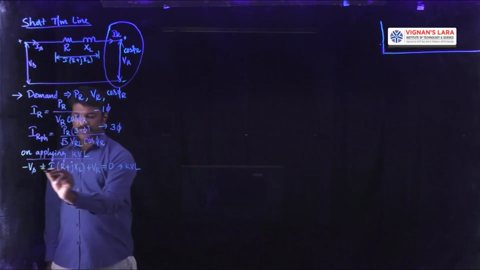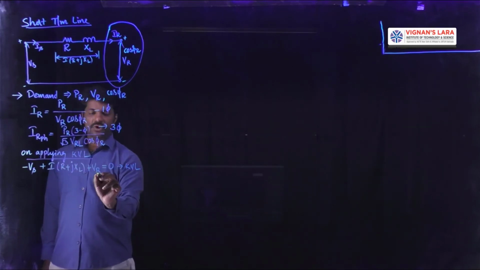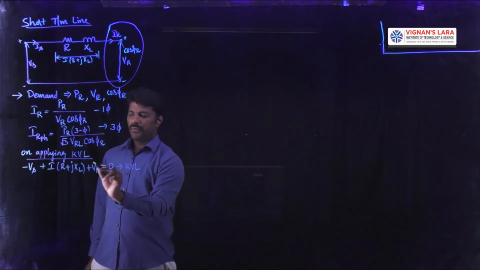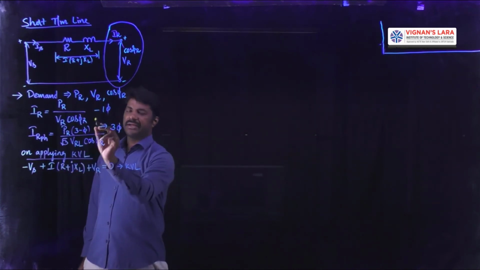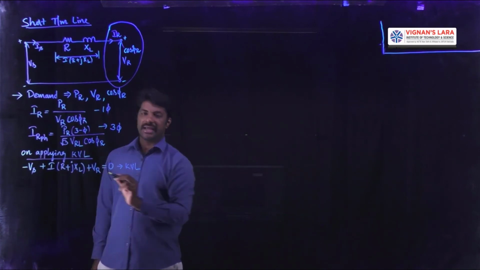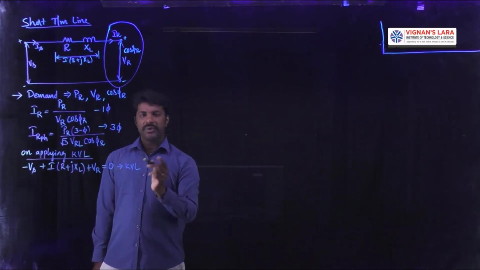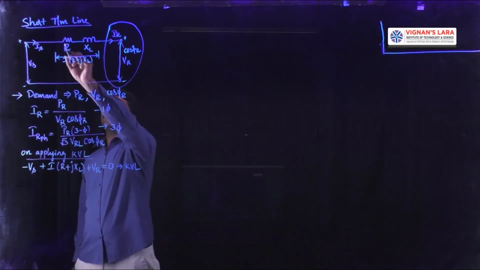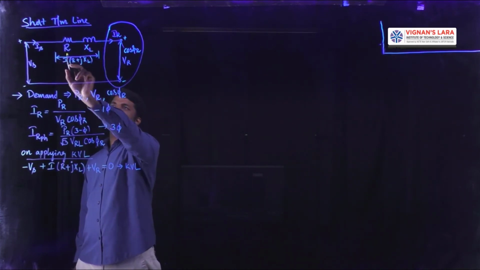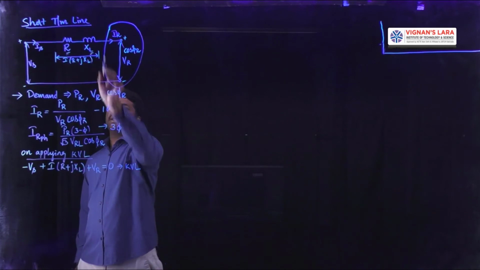in which, among these quantities, VR is known prior to us, which is a demand to operate the load, whereas I we calculated in the previous step, and the resistance R and XL are the transmission line constants, which are obtained from unit 1, so that these are known values R and XL.